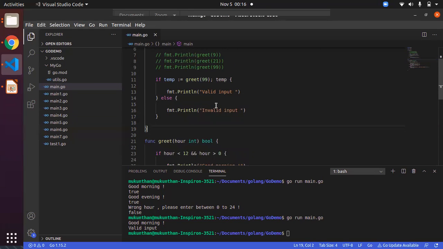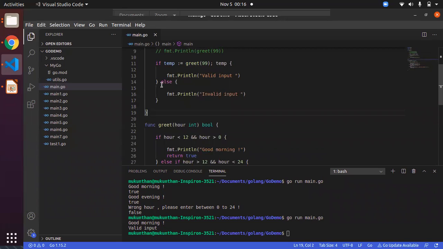So the else block should start from the previous block's closing brace. Only then will it work, otherwise it will give an error. Okay, fine. So we have greet 99, and definitely it will give false. It will check the temp, it is false, so it will go to the else block and print invalid input.